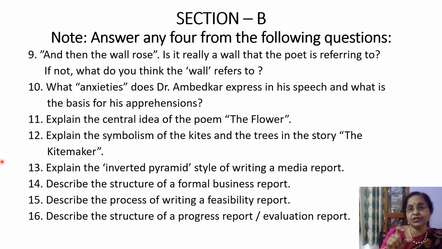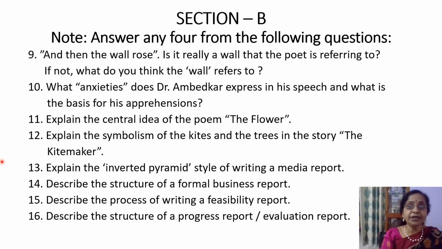So these are the details you will be writing under these three sections: the introduction, the main body, and then the conclusion. In the conclusion, you will be writing about all the measures you are suggesting for the improvement of the product or whatever business report you are writing on. Next question, describe the process of writing a feasibility report. You remember there is an order: first the feasibility report, then the evaluative report, and then the suggestions you give.